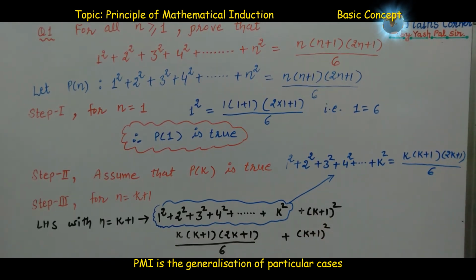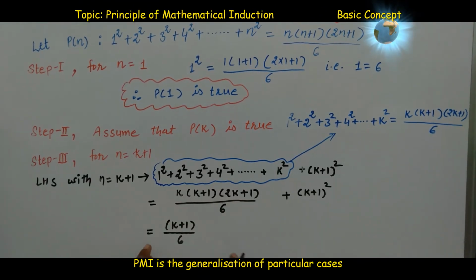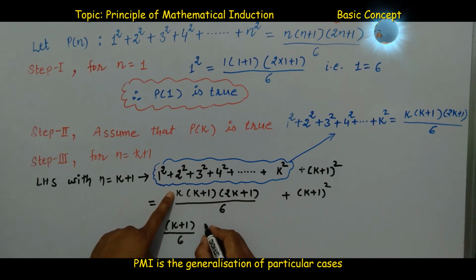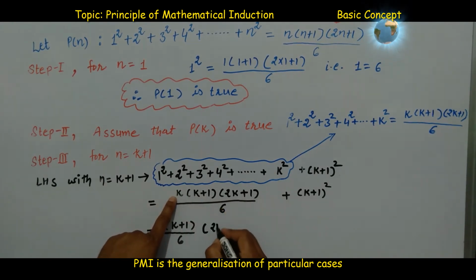Now what to do? Here k plus 1 divide 6 is common. Taking k plus 1 divide 6 common, here we have k into 2k plus 1, that is 2k square plus k.